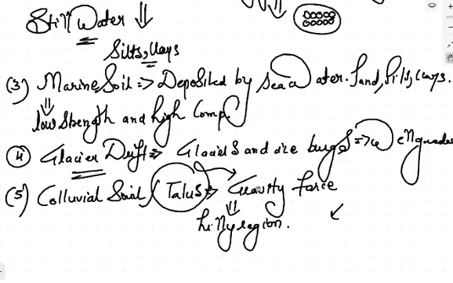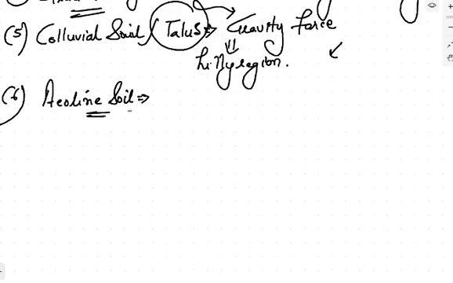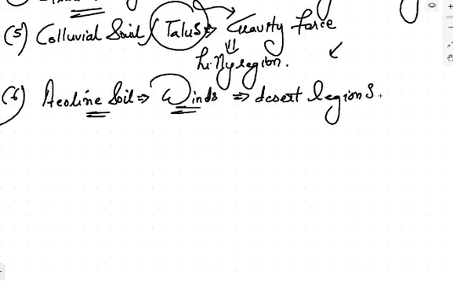Next is aeolian soil. The sixth type of soil is known as aeolian soil. You can understand from the name, aeo means air. These types of soils are transported with the help of wind. They are generally found in desert regions. They are poorly graded.